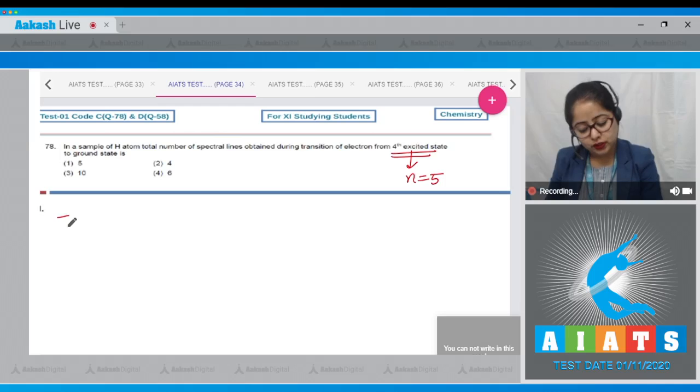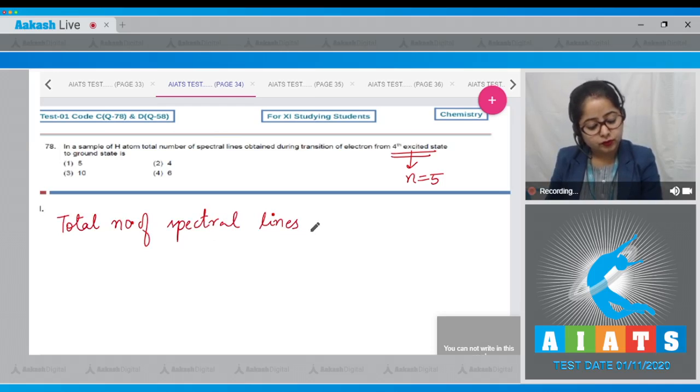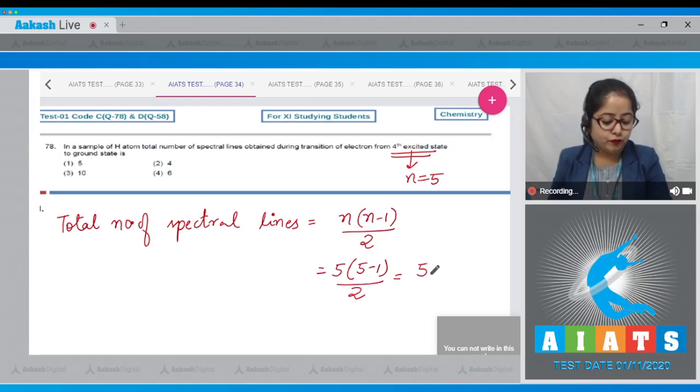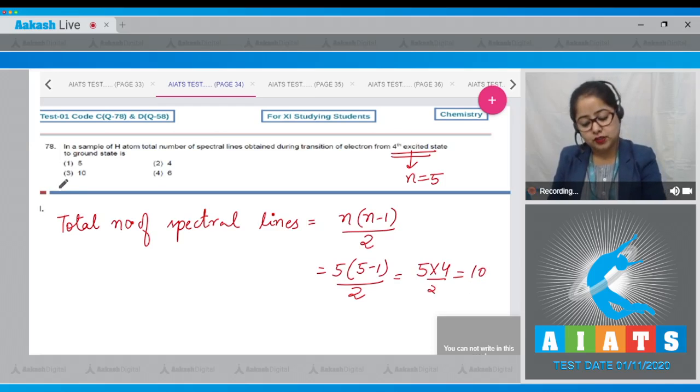So the total number of spectral lines is n into n minus 1 upon 2, where n is equal to 5. So 5 into 4 upon 2, which is equal to 10. That means the correct answer is option number 3.